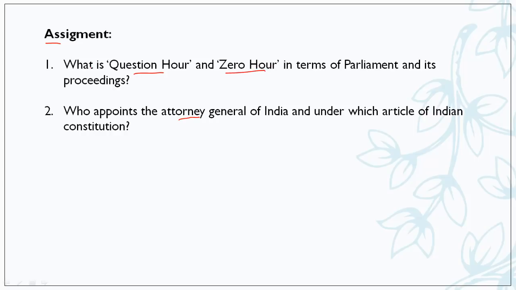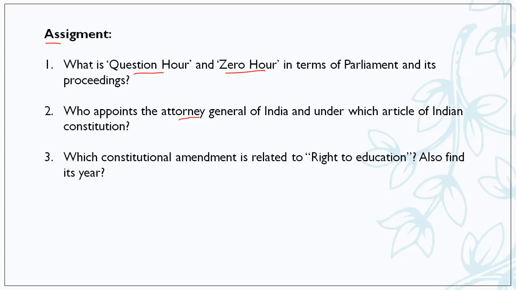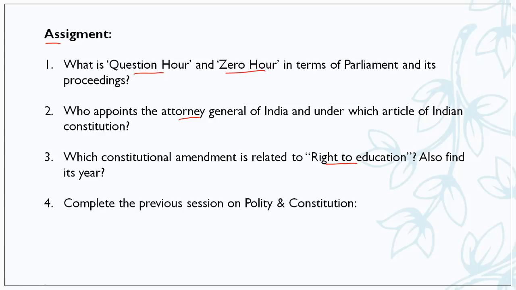Friends, you have to tell me the person who holds the post who is going to appoint the Attorney General of India and which article governs this decision. Next, which constitutional amendment is related to right to education, and also tell me the year of this constitutional amendment. Last but not the least, complete the previous sessions on polity and constitution, which you can see here. You can click it and do watch it.